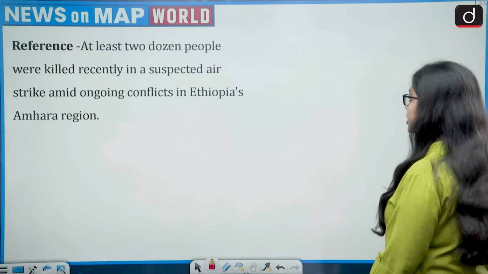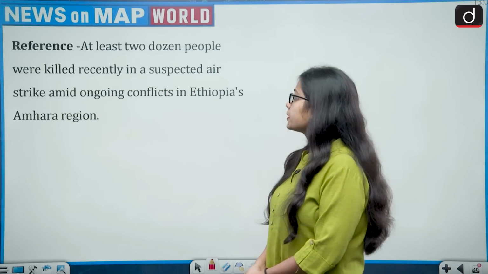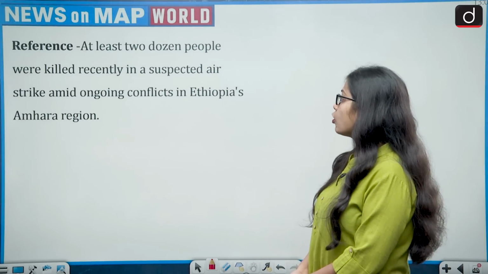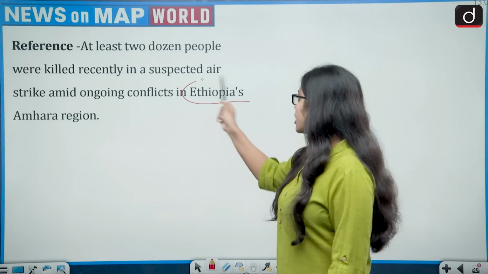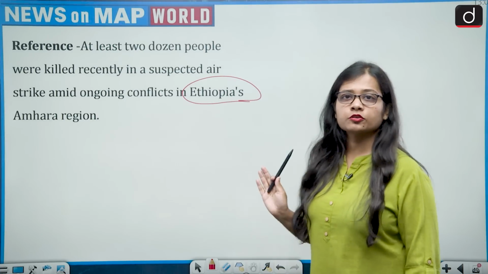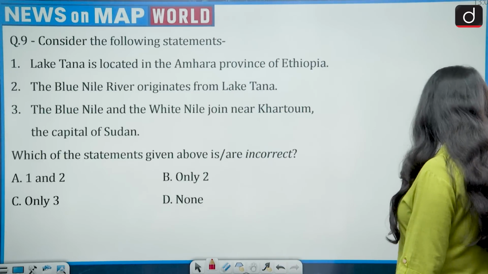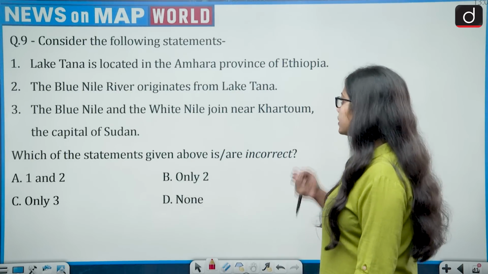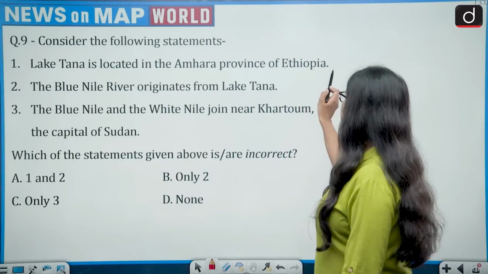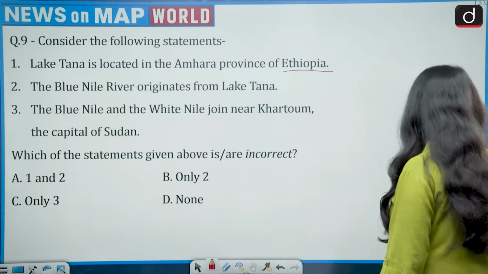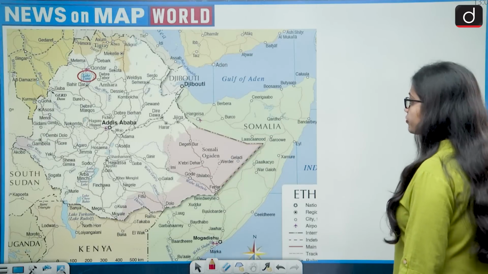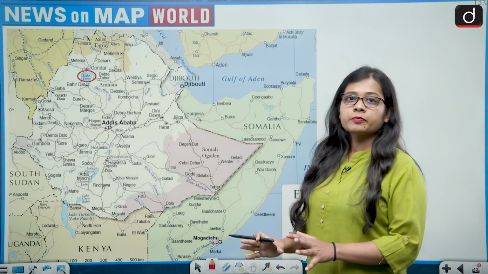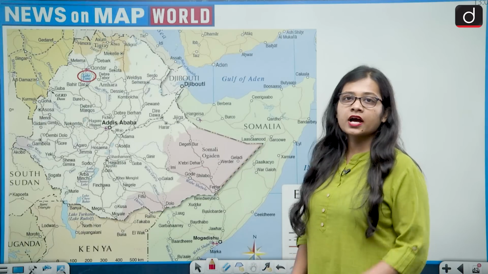The reference says at least 24 people were killed recently in a suspected airstrike amid ongoing conflicts in Ethiopia's Amhara region. So this brings Ethiopia to the news, and the question says, consider the following statements. First, Lake Tana is located in the Amhara province of Ethiopia. Lake Tana. So if we look at the map of Ethiopia, Ethiopia is an African country which lies majorly in the Horn of Africa region.